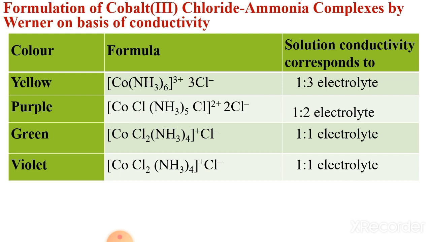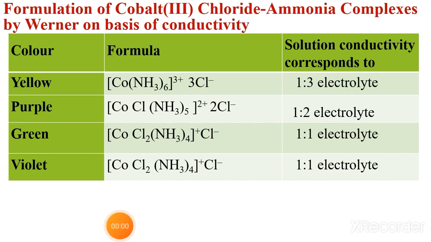Now dear students, formulation of cobalt(III) chloride ammonia complexes by Werner on the basis of conductivity. Look at here, one table is given. This table contains color, formula and solution conductivity. So color yellow. Now the formula of the compound is [Co(NH3)6]3+ and 3Cl-. Now they show the conductivity ratio like this, 1:3 electrolyte, because 1 ion is from the complex and 3 from Cl-, so that's why this is known as a 1:3 electrolyte.